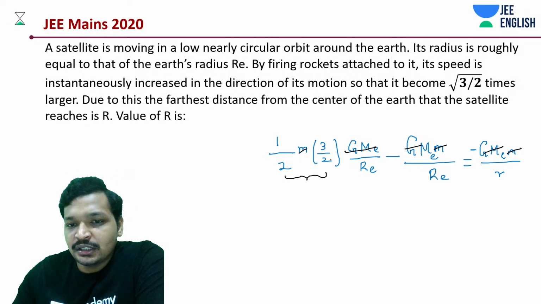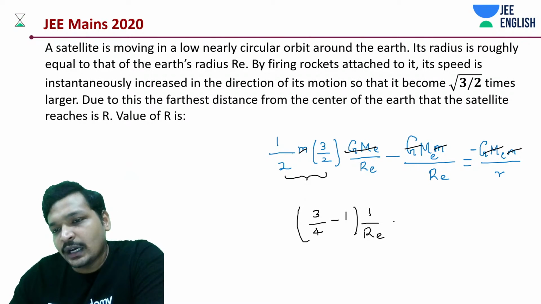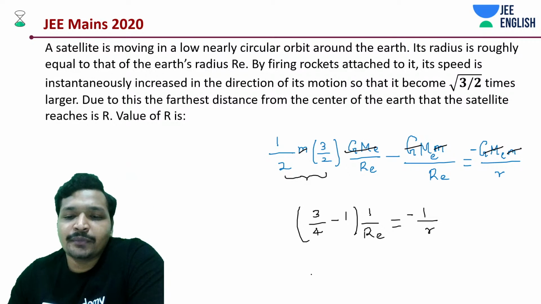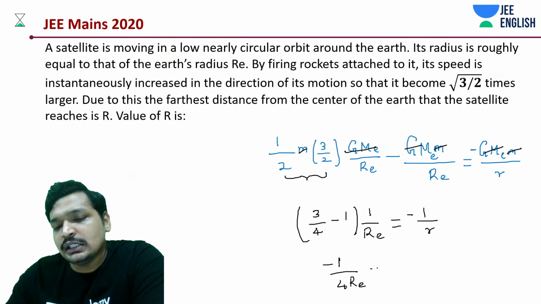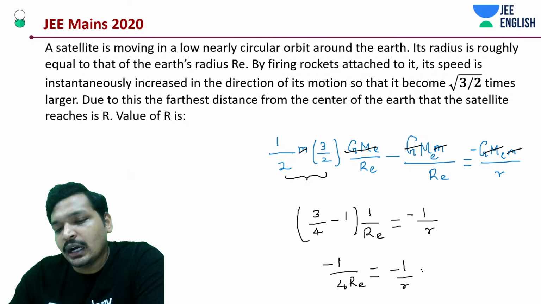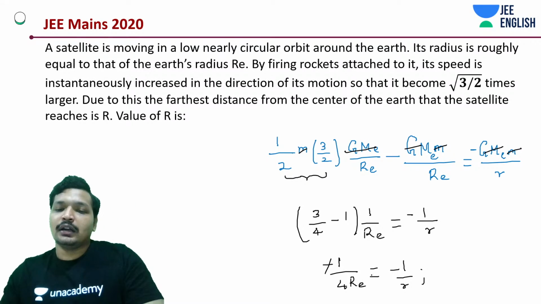So this is how much? 3 by 4. This is minus 1 into 1 by RE, equal to 1 by minus R, minus 1 by R. What do we have? Minus 1 by 4RE is equal to minus 1 by R. Thus your R is equal to 4RE.